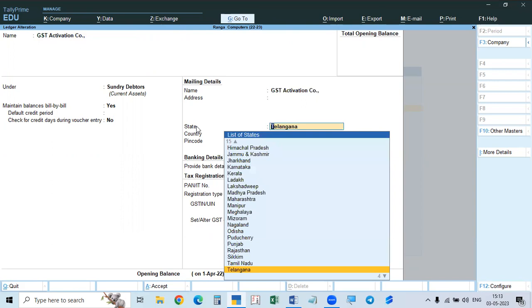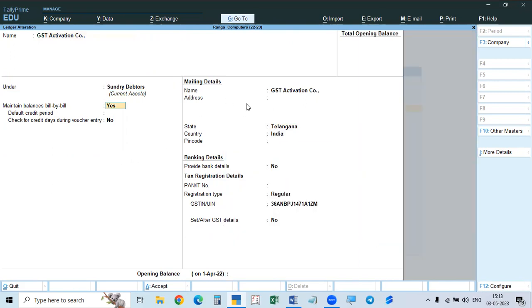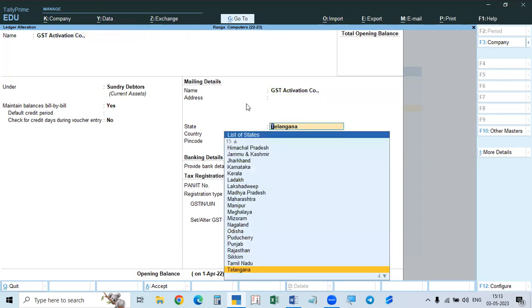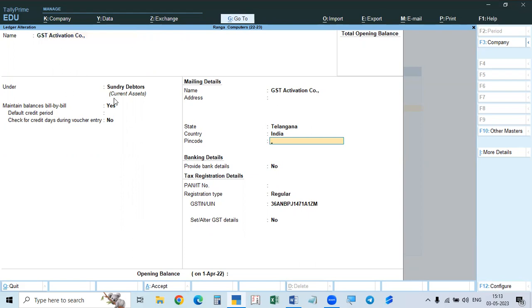And sometimes when you are creating the ledger, that is the ledger of the parties, or any ledger, many people will leave it as not applicable.